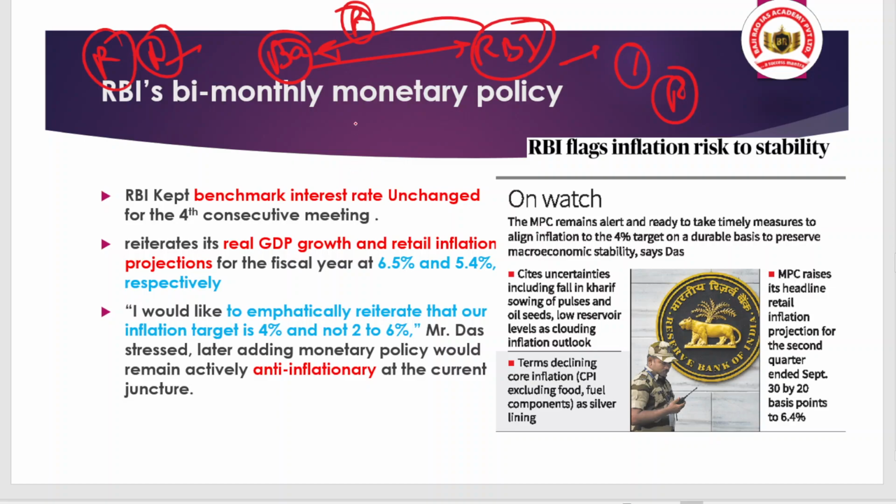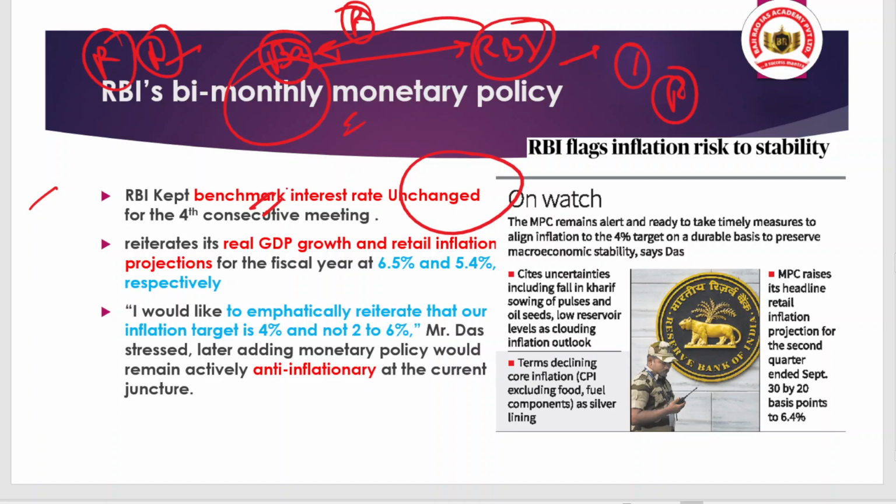Okay, so this is the point. Hence RBI, to control inflation, tries to increase or decrease or maintain consistency in the repo rate. In this current meeting, RBI kept the benchmark interest rate unchanged for the fourth consecutive meeting. And now why is RBI doing this? It is actually to control the inflation.